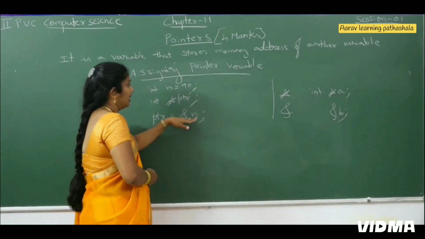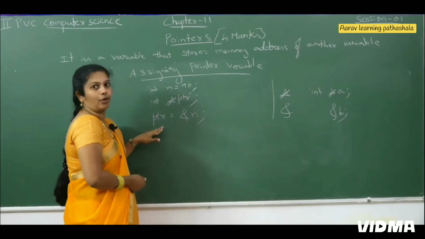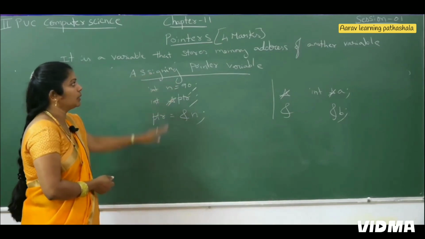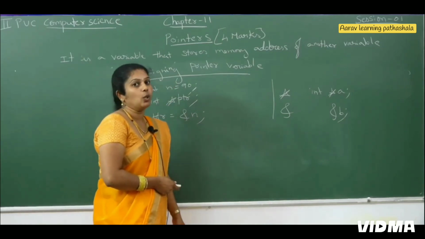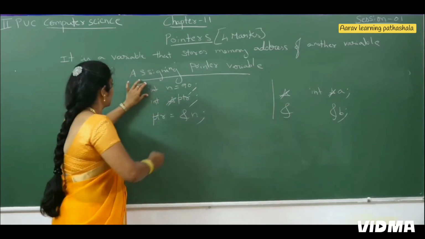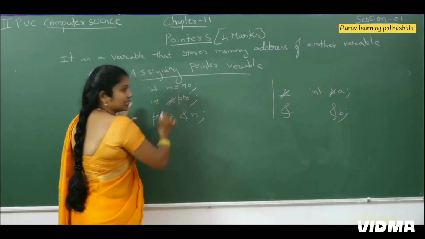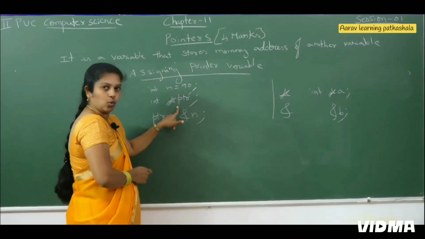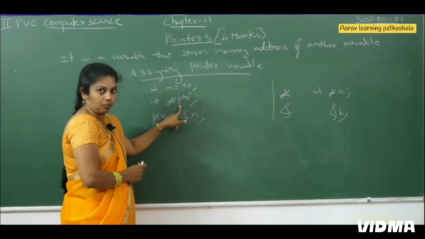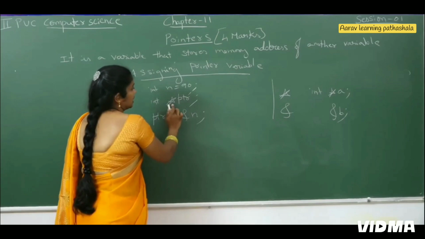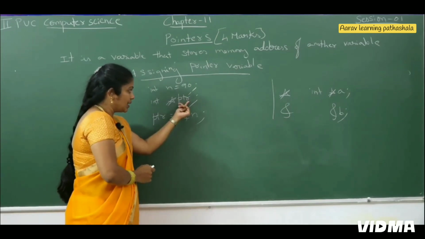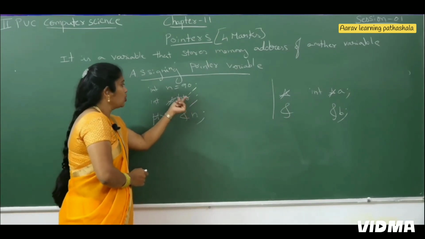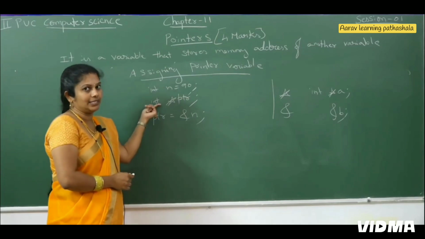Now here we are assigning the address of n to a pointer variable. Like this, we can assign a pointer variable. See, in the first case what I have done, int n equals 90. I am initializing n as 90. Next, one more variable I am creating, that is in pointer format, int star ptr. Now, it is a pointer variable. It stores the address of another variable of type integer.